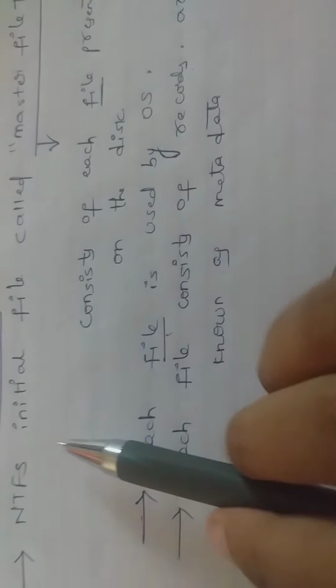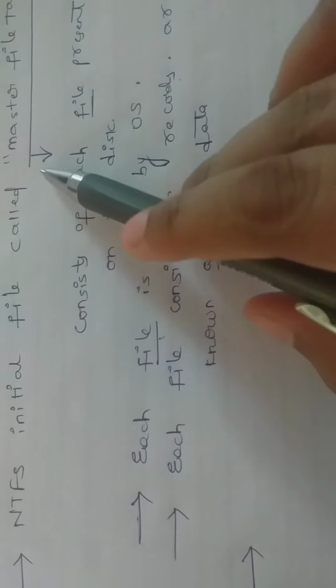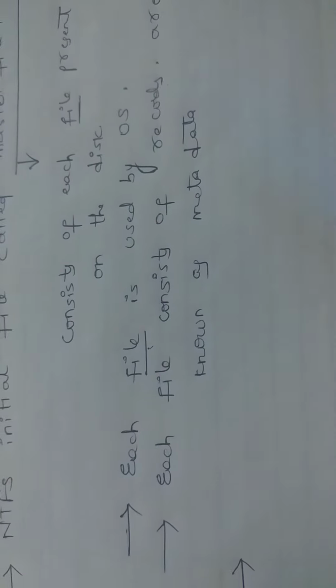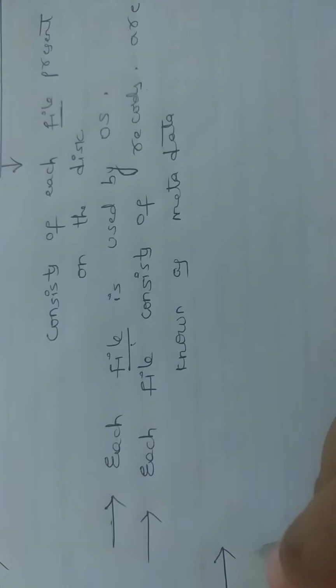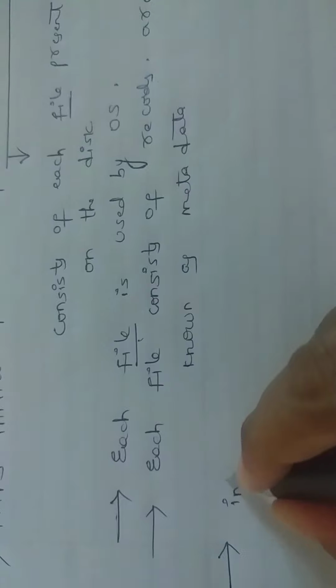We start with the NTFS initial file, called the master file table. The initial files are stored in the first 15 records.